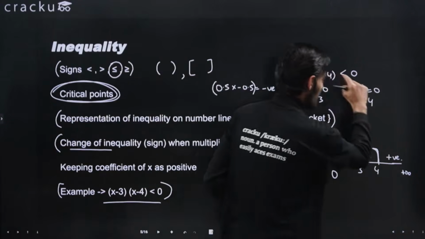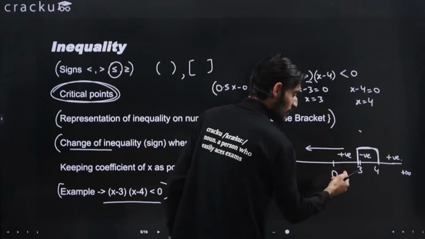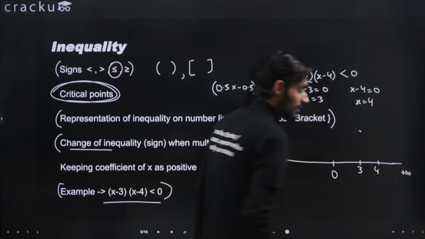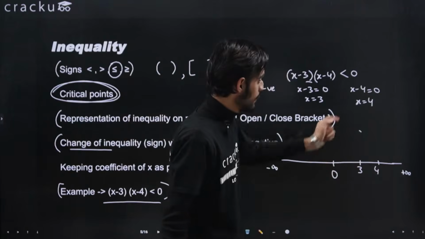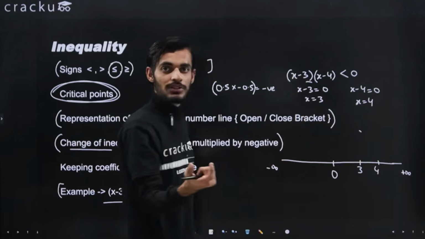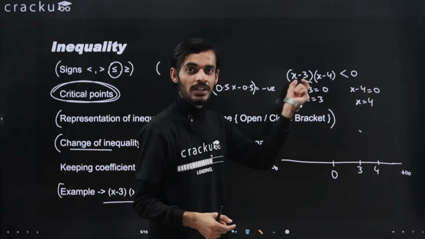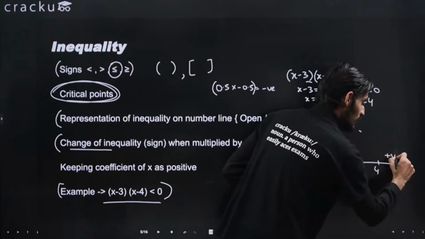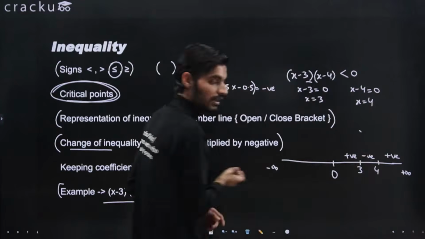Okay, but if the power, like I told you, is odd number, then you can directly change the sign. For example, in this particular case, this is kind of a shortcut. If I take a value that is greater than 4, let's say I take the value as 5. So 5 minus 3 is plus 2, 5 minus 4 is plus 1. So the resultant is positive number. So I can write plus here, and with the help of this plus, I can write minus and plus, and so on. I can keep writing, right?